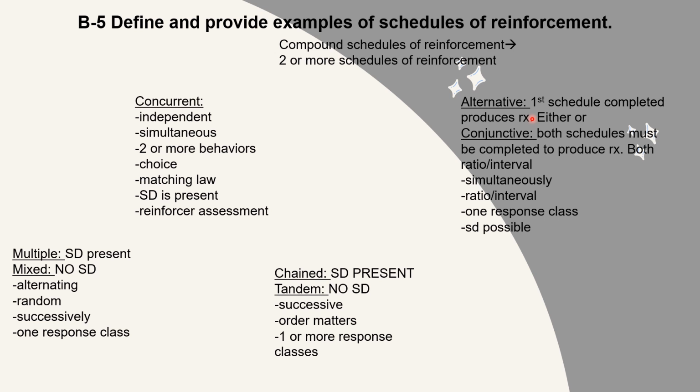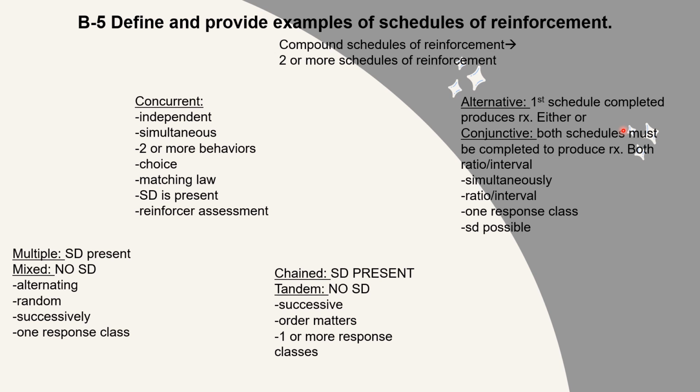Then there's alternative, which is when whichever schedule is completed first is the one that receives reinforcement. So this is when we're referring to either or. There will be two schedules presented, and whichever one is completed first will be the one that receives reinforcement. Then there's conjunctive.